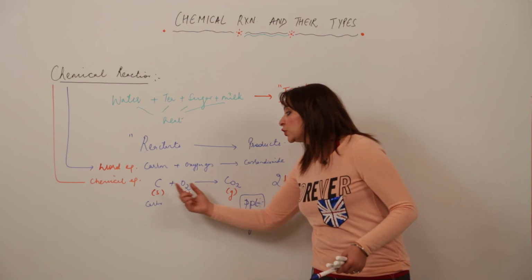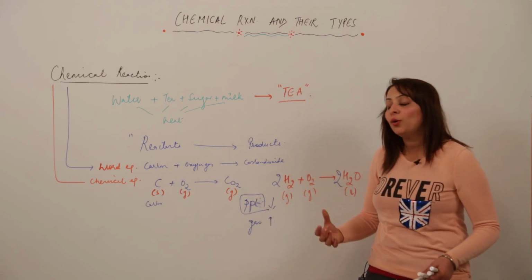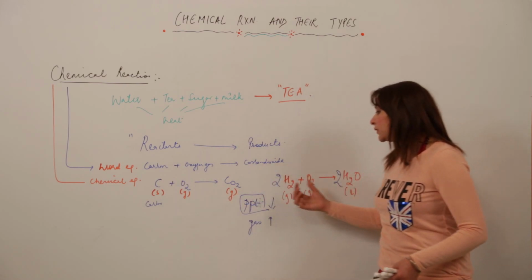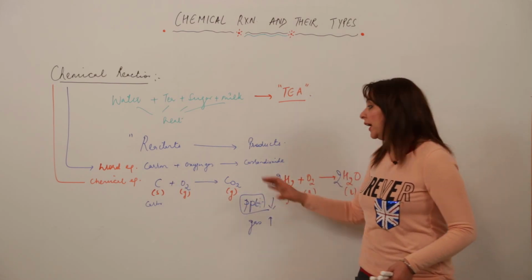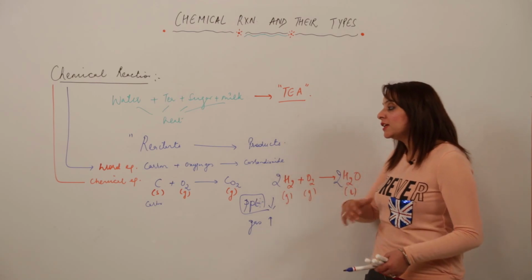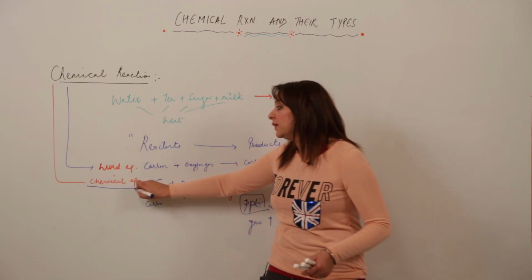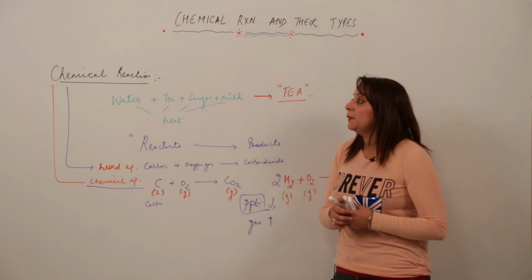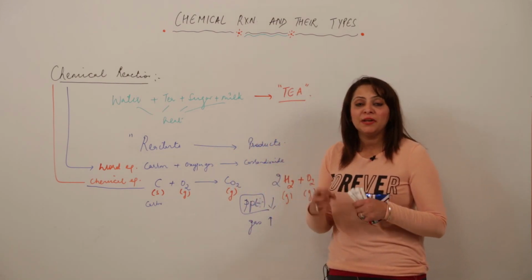So this is a better method to represent a chemical reaction, because by looking at just the reaction, we can get to know what has actually happened: that this is combined with this, how many moles combined with this, what forms they are actually forming. So the chemical equation method is the better way to represent a chemical reaction. Always keep in mind that chemistry works on the basis of chemical equations.